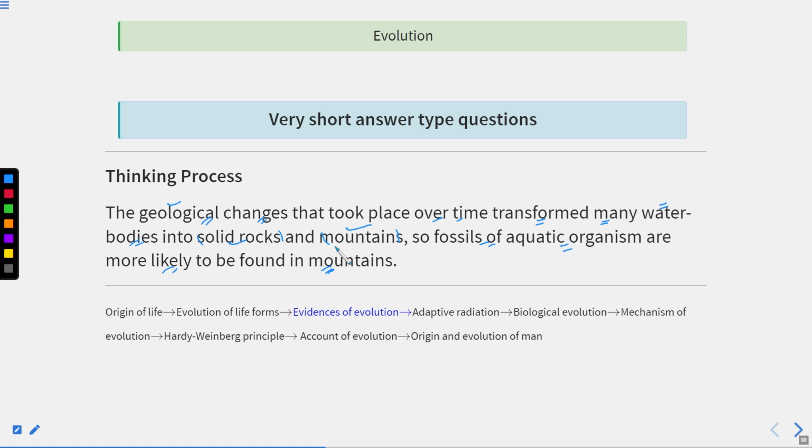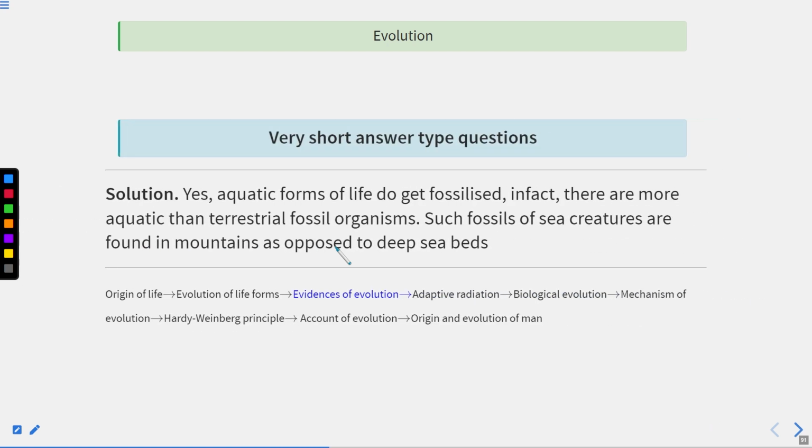Now let's discuss the answer here. Yes, aquatic forms of life do get fossilized. In fact, there are more aquatic than terrestrial fossils.